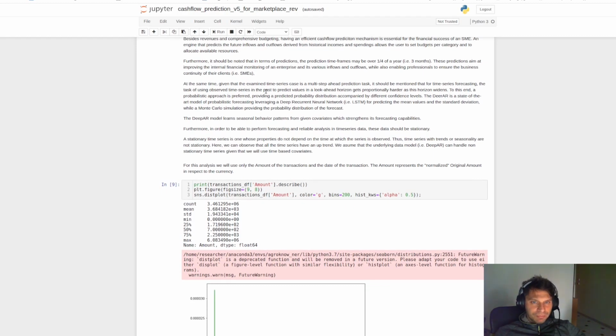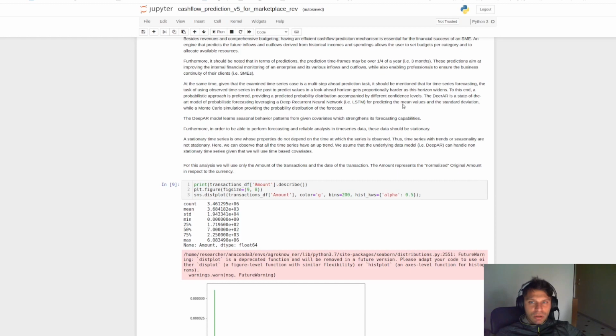At the same time, given that the time series case is a multi-step ahead prediction task, it should be mentioned that for time series forecasting, the look ahead horizon we have to predict gets proportionally harder as this horizon widens. That means that we have aggregated errors as this horizon is getting bigger.